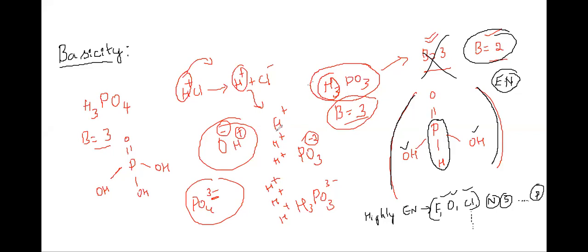Why? Because you can observe here that in the case of H3PO4, all these hydrogens are attached to oxygen, which is more electronegative. So obviously the basicity is 3 because they are replaceable hydrogens. But in the case of H3PO3, you can observe only 2 hydrogens are attached to the electronegative atom, and not to the phosphorus.